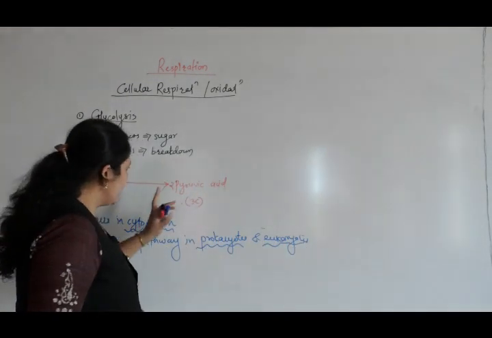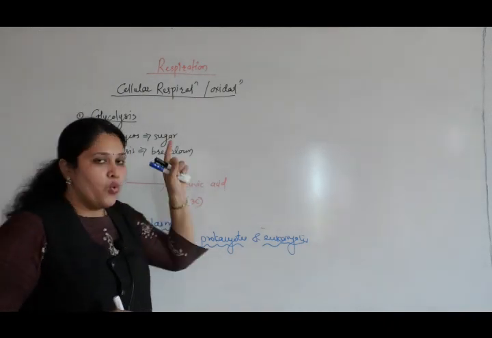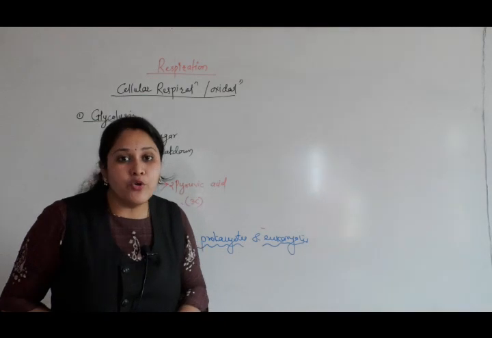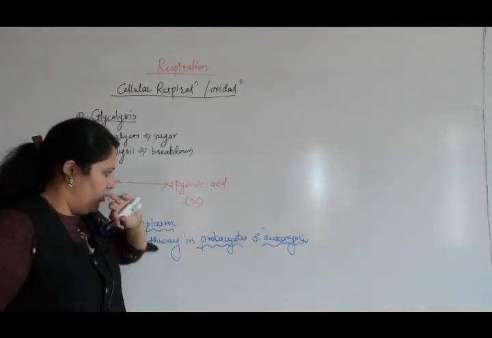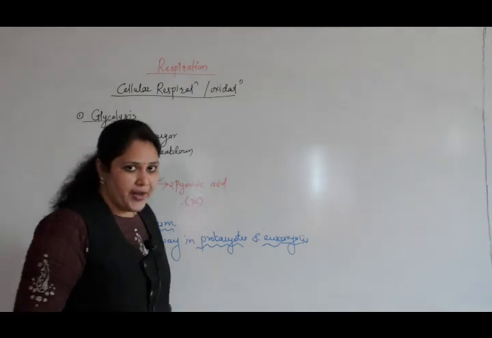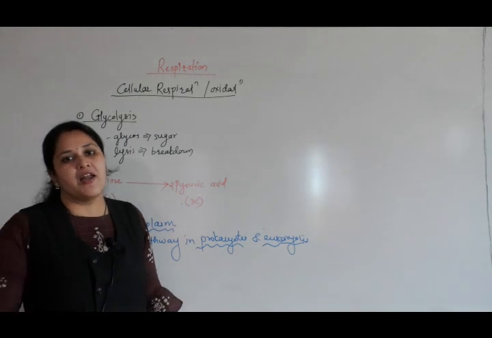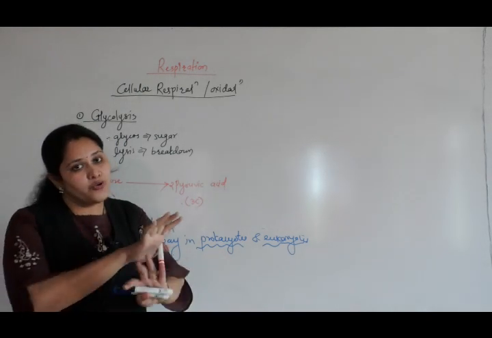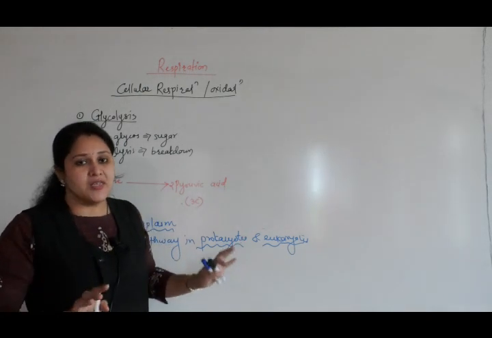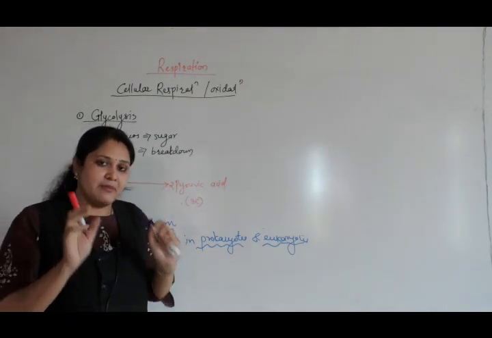Now this pyruvic acid which is formed inside the cytoplasm will enter into the mitochondria. When it enters the mitochondria, this pyruvic acid undergoes oxidative decarboxylation. Right now don't take tension of this, just try to recall or remember these words.